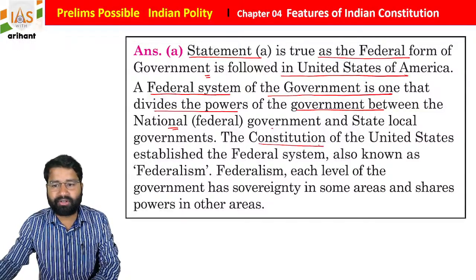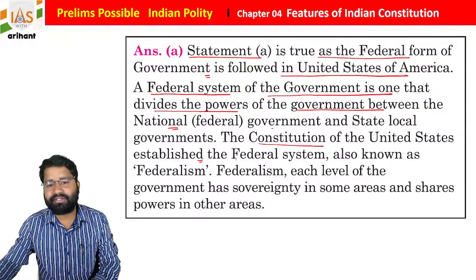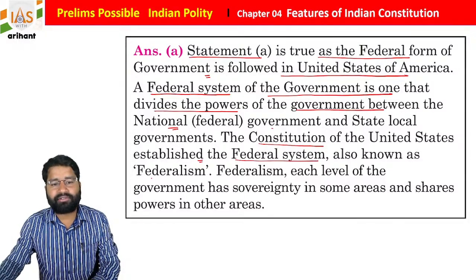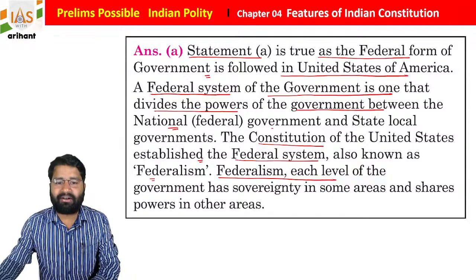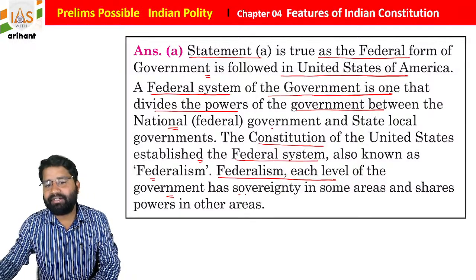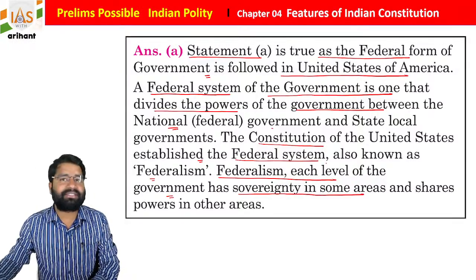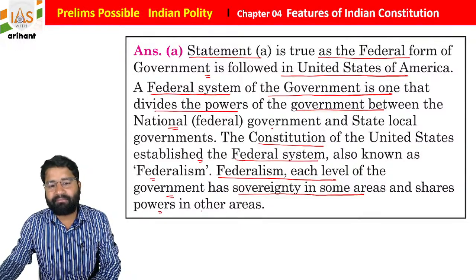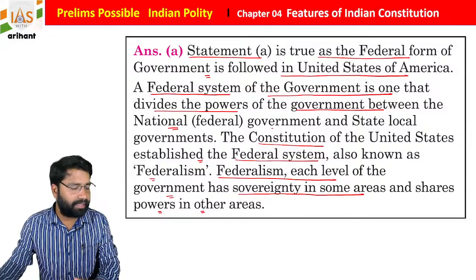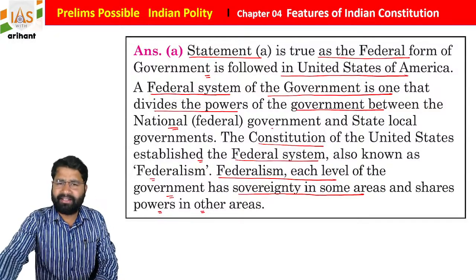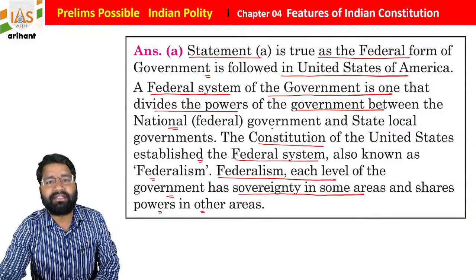The Constitution of the United States establishes the federal system, also known as federalism. In federalism, each level of government has sovereignty in some areas and shares powers in other areas, students. I hope you all are able to understand. Anybody have any doubt? If you feel any doubt or difficulty, just discuss with me.